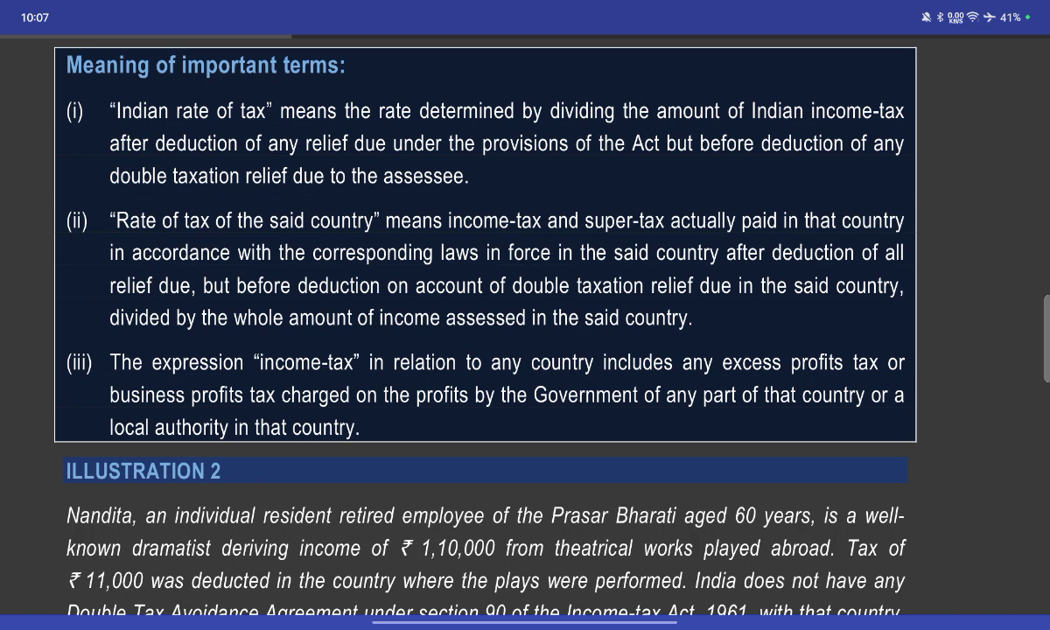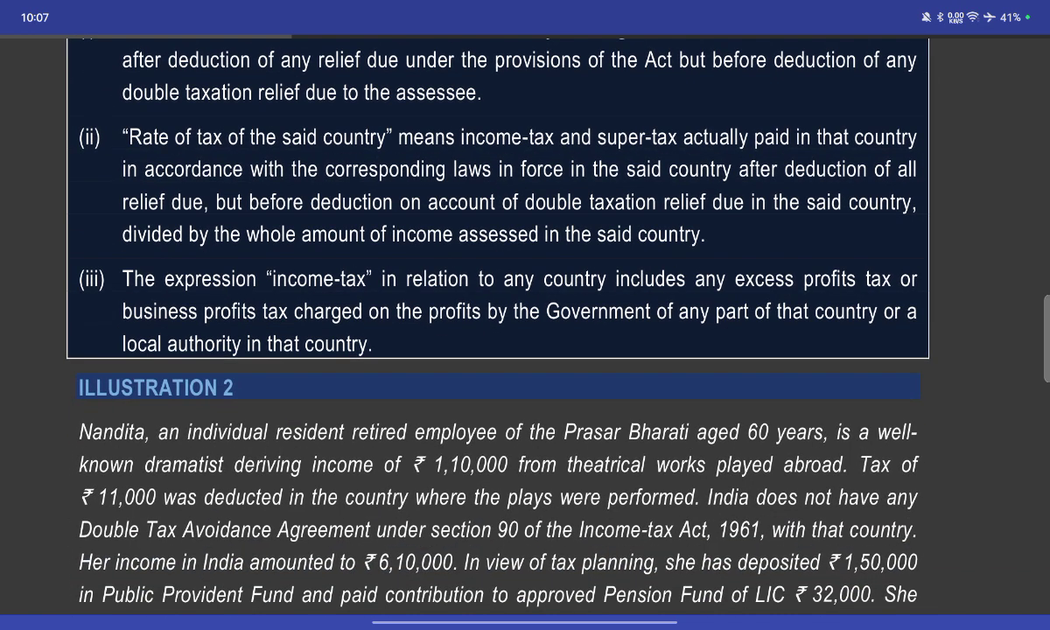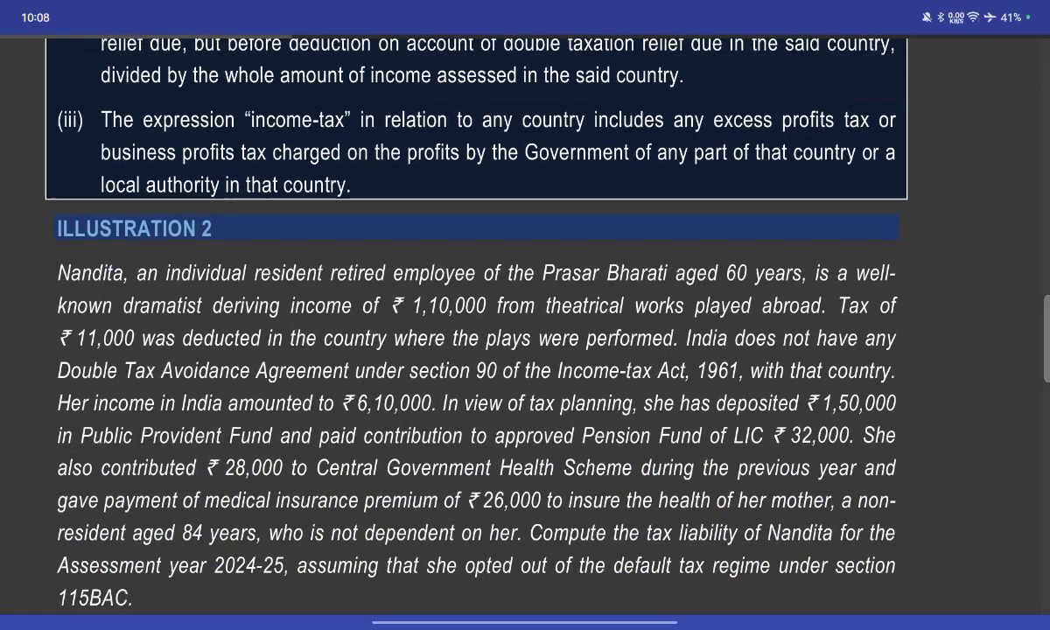But before deduction of the amount of double tax relief due in the said country, divide by the whole amount of the income assessed in the said country. Income tax includes taxes on excess profits or business profits charged on the profits of the government of any part of the country or a local authority in the country.